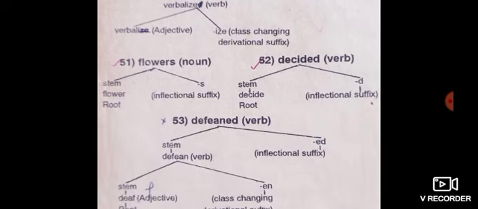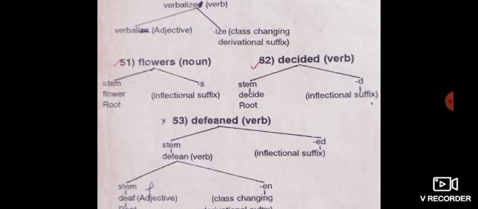Then example number 51. Flowers. Flowers is a noun. This word divides into two parts, flower and s. Flower is a noun, stem word, root word, and flowers is a noun. That is why s is an inflectional suffix.